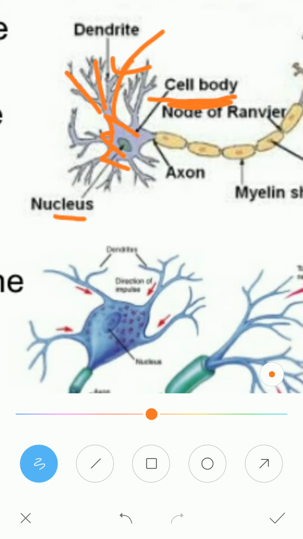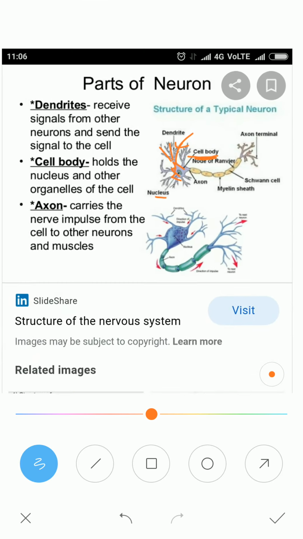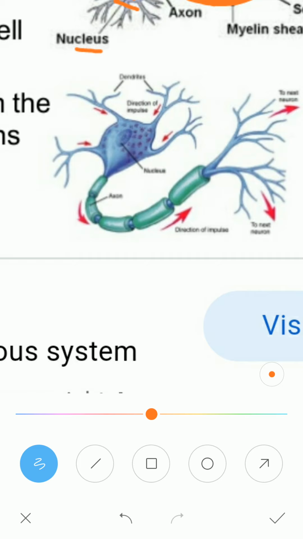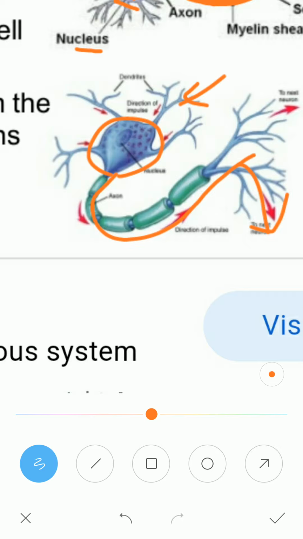Here, the third part of this neuron is called the axon. The axon is the single one present which carries the impulse away from the cyton towards the end of the axon. The end of the axon is called axon terminals. Now when the axon is covered by Schwann cells, the Schwann cells form a covering called the myelin sheath. You can see in the second one the direction of movement of the electric impulse. Dendrites receive the impulse, then it comes to the cyton, then from the cyton through the axon it goes to the end of the axon.